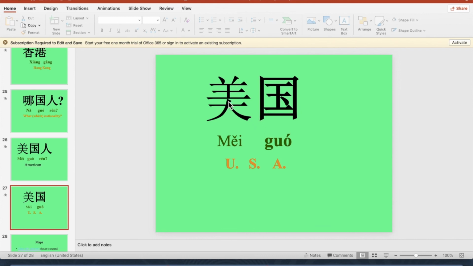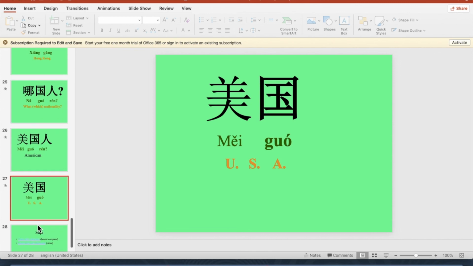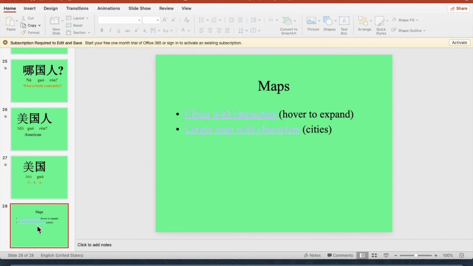So if you want to find the specific meaning of the United States' name in Chinese, 美国, it means a beautiful country. So remember, China is a middle kingdom. United States is a beautiful country. Now this is just the map of China.